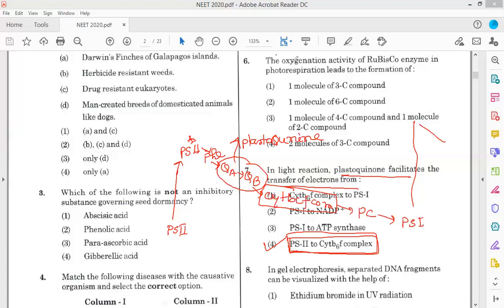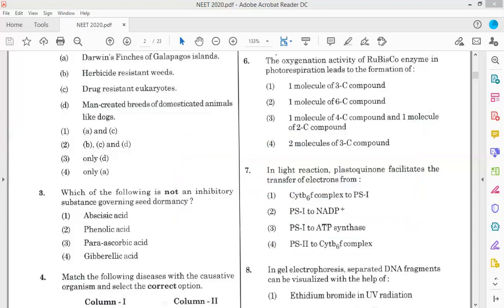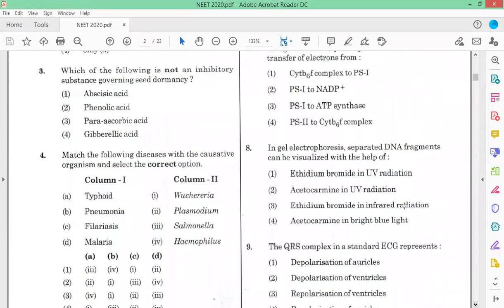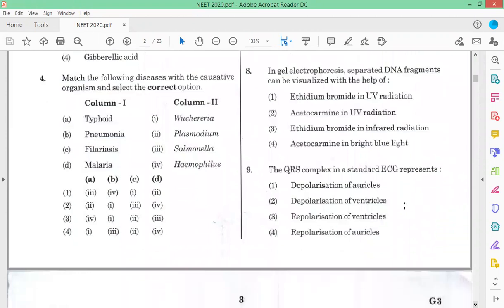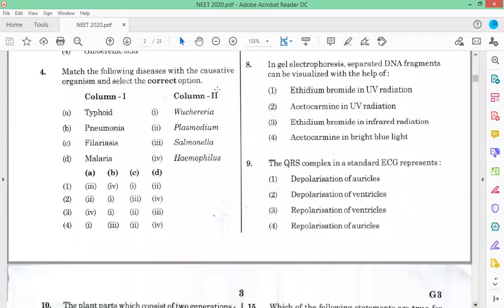Now, question number 8. In gel electrophoresis, separated DNA fragments can be visualized with the help of... In agarose gel electrophoresis, DNA fragments can be visualized with the help of ethidium bromide in UV light.